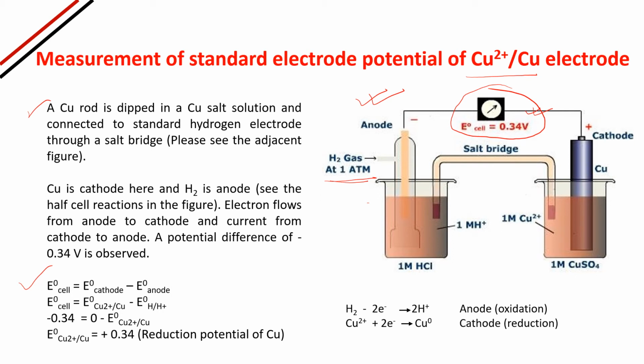But this is on the opposite side, so it is minus 0.34 equals minus E° Cu2+/Cu, and we are getting the standard electrode potential of copper as plus 0.34. That is known as the reduction potential of copper.